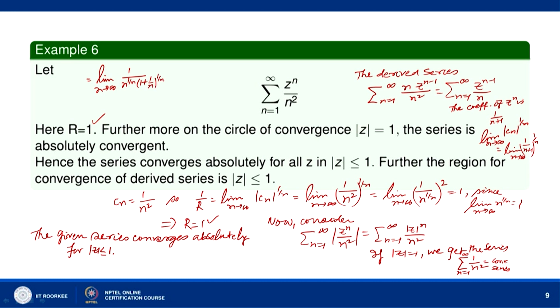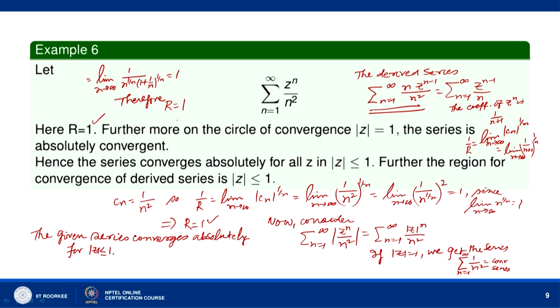When n goes to infinity, this goes to 1, because n to the power 1 by n goes to 1, and 1 plus 1 by n to the power 1 by n also goes to 1. So, this limit is 1, and therefore r is equal to 1, because 1 by r is equal to this limit.